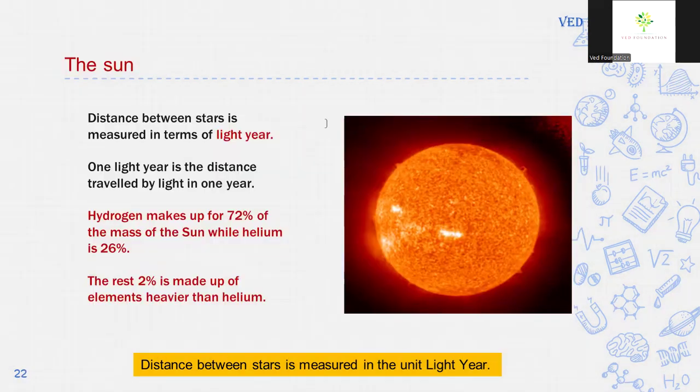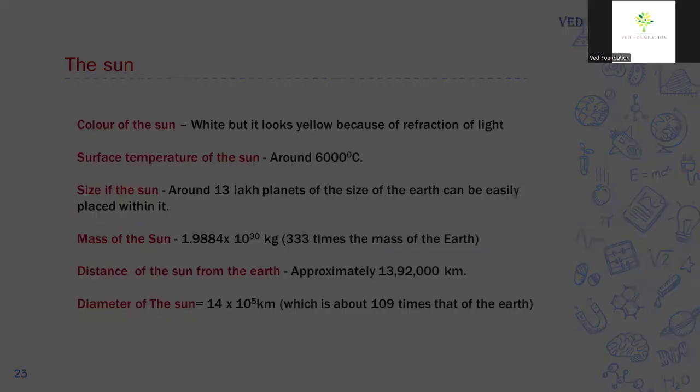Distance between stars is measured in terms of light years. A light year is the unit for measuring large distances. 1 light year means the distance traveled by light in 1 year. The sun is made up of gases, mainly hydrogen and helium. Hydrogen makes up 72% of the mass of the sun while helium is 26%. The rest 2% is made up of elements heavier than helium.